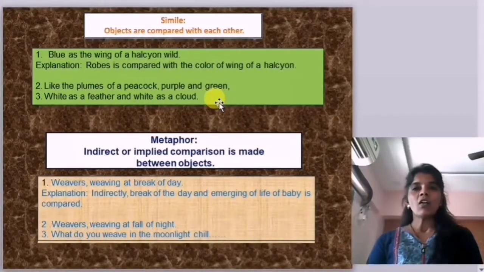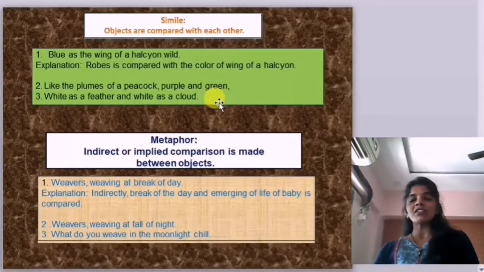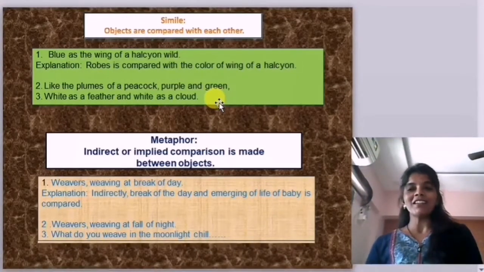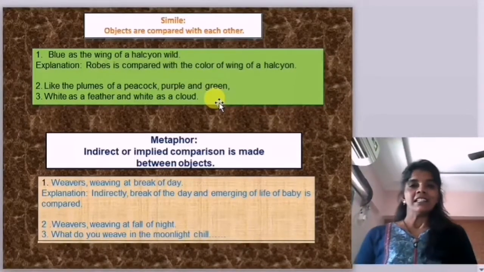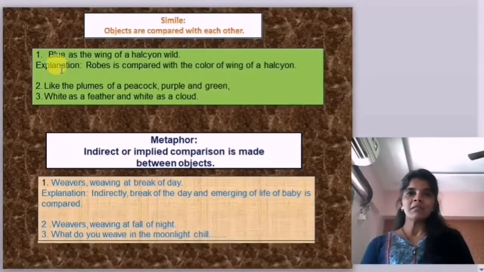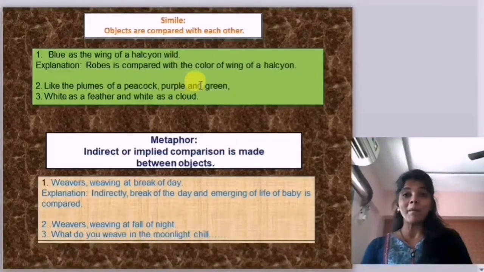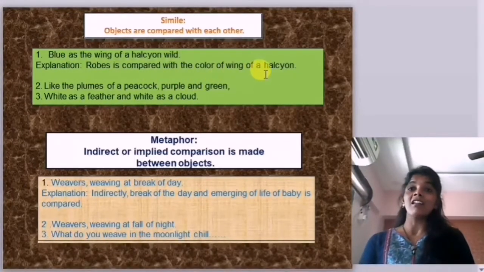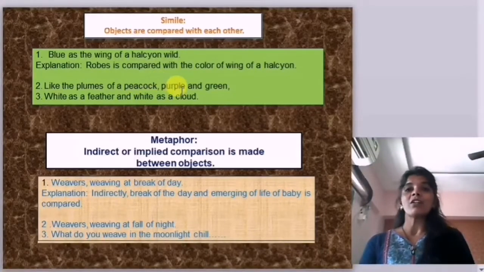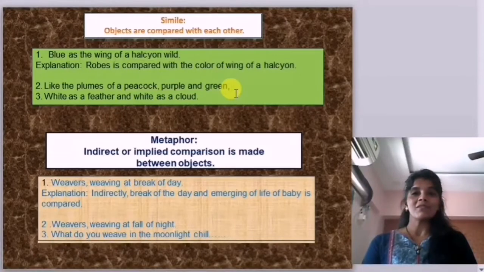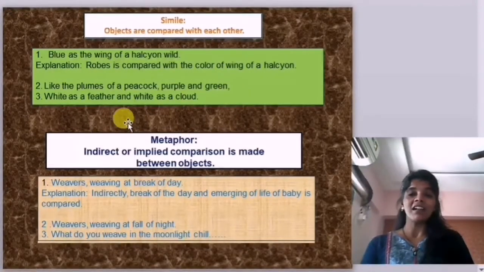See, simile. Objects are compared with each other in simile. As we know, whenever objects in a line are compared with the help of "as" or "like," it is called simile. Alright, see, "blue as the wing of halcyon wear," right? "As" is the word to compare; robes are compared with the color of the wings of the halcyon. The second also: "like the plumes of peacocks, purple and green." "Like" is used as an indication of simile. So this is object compared with one another.